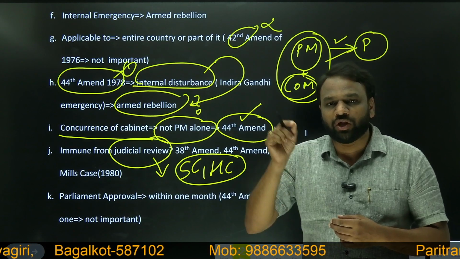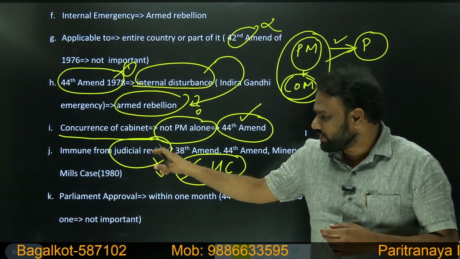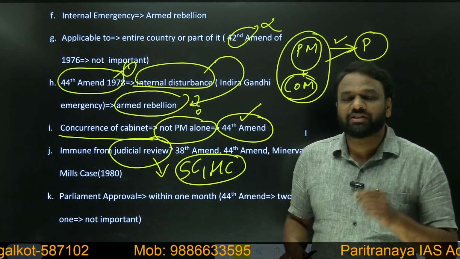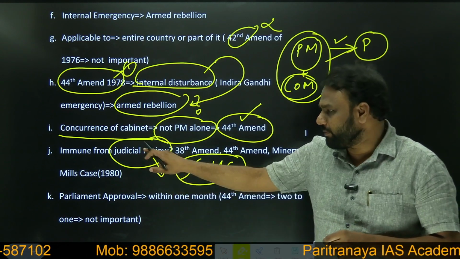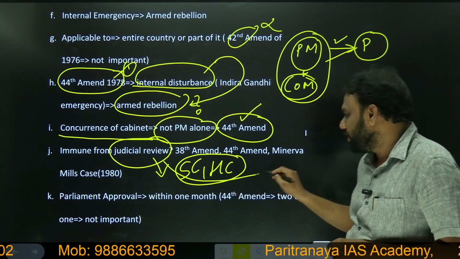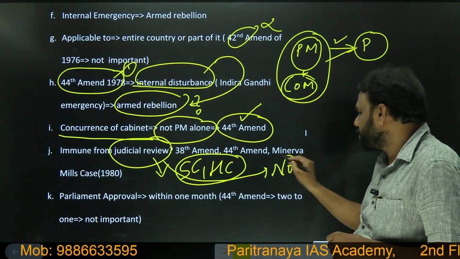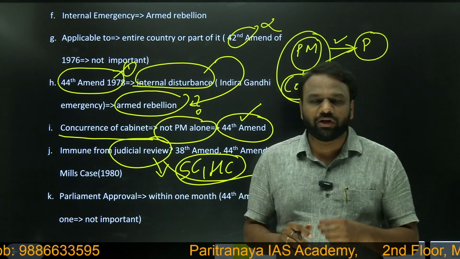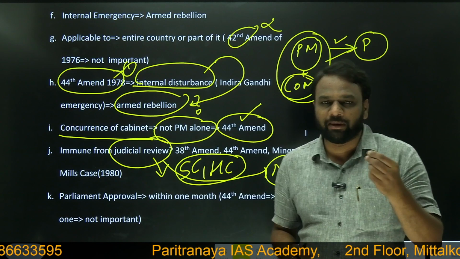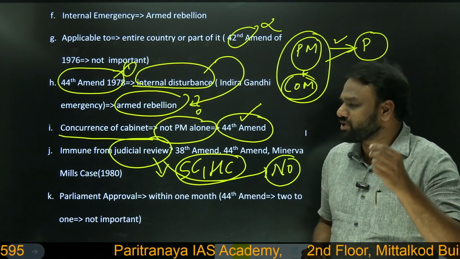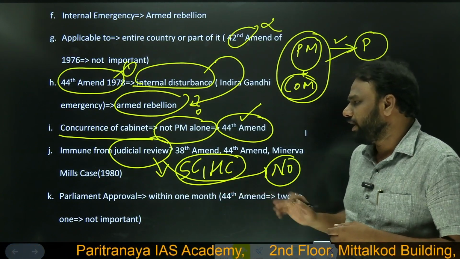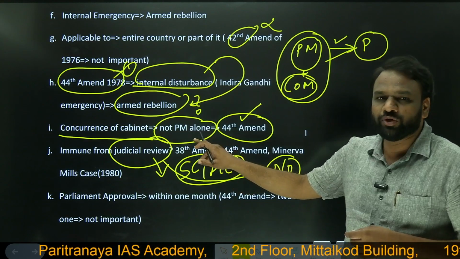whether that decision can be challenged in the court. That is the question here. Yes, definitely that can be challenged. Whether immunity exists from judicial review? No, there is no immunity from judicial review. It means whatever the decision of the president to declare emergency has been taken, it can be challenged in court, that is, in the Supreme Court or High Court, from the judicial review point of view.